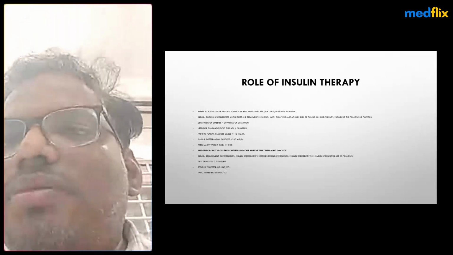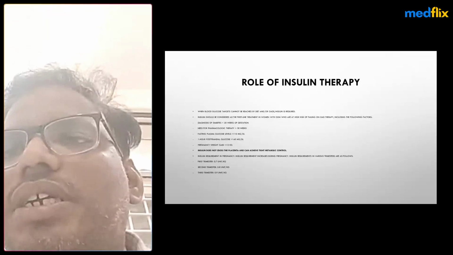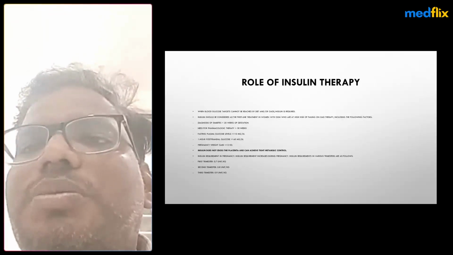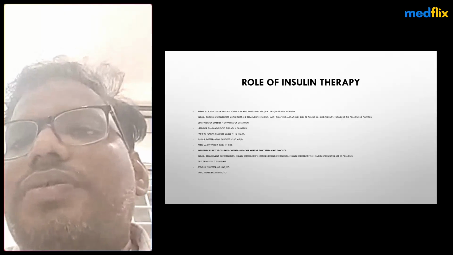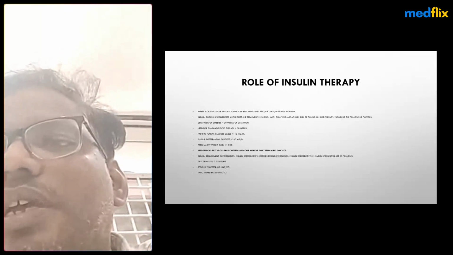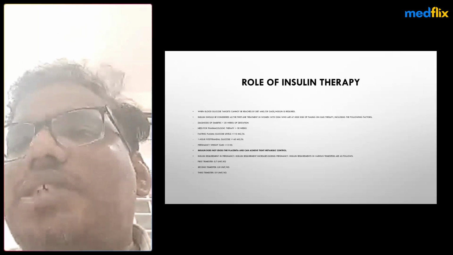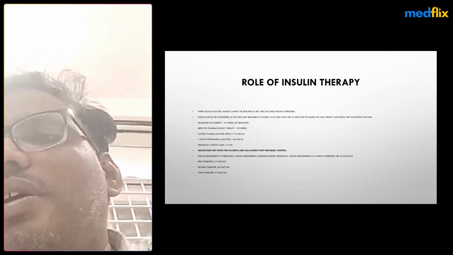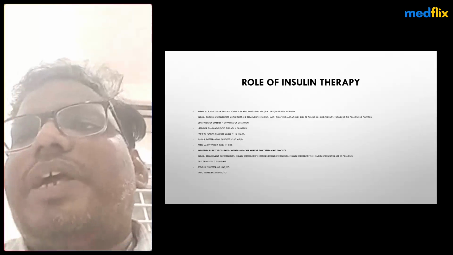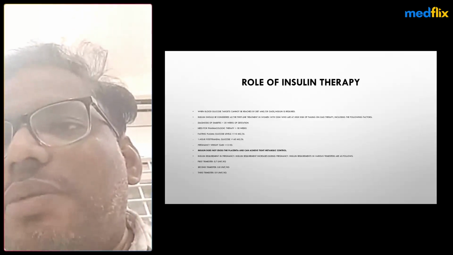Insulin is also needed when pharmacological therapy is required beyond 30 weeks, fasting glucose is not controlled, postprandial glucose is more than 140, or weight gain is more than 12 kg. Why insulin? Because of its safety: it does not cross the placenta and can achieve tight glycemic control in pregnancy. That's why insulin is indicated in gestational diabetic patients.